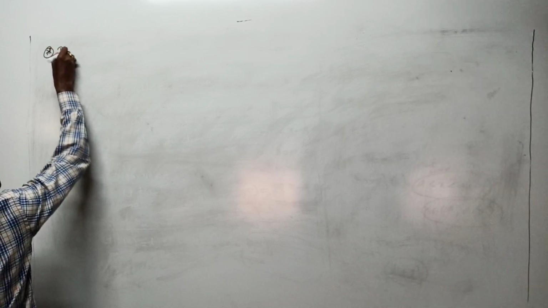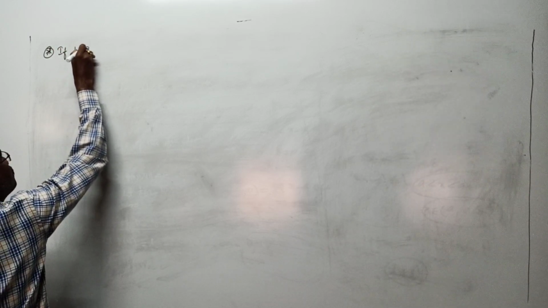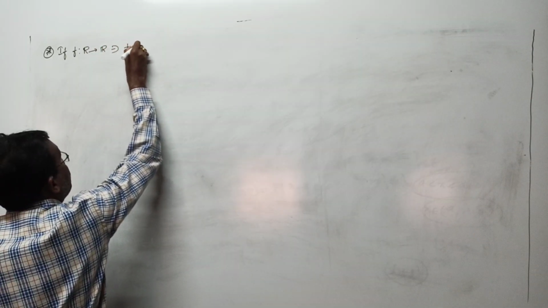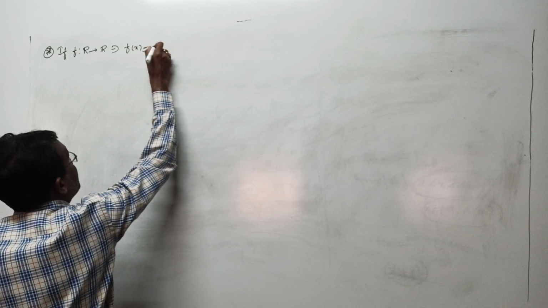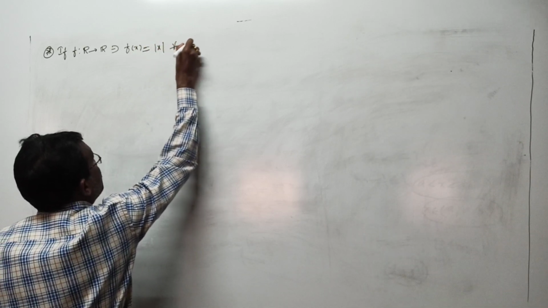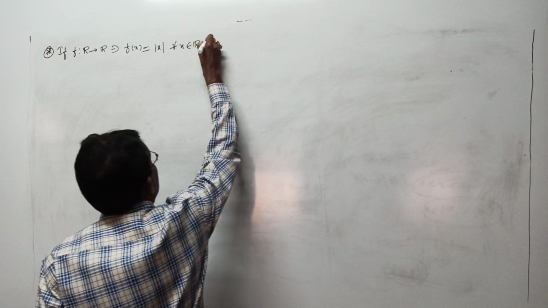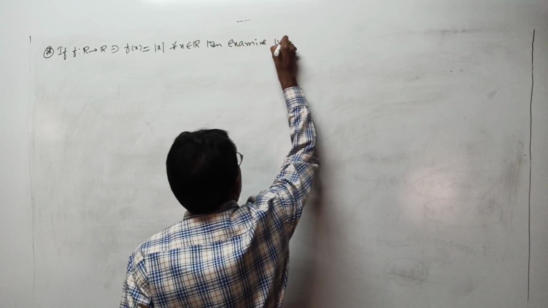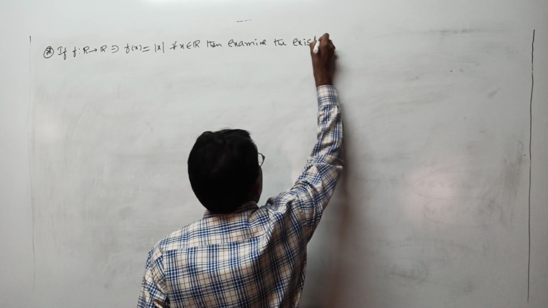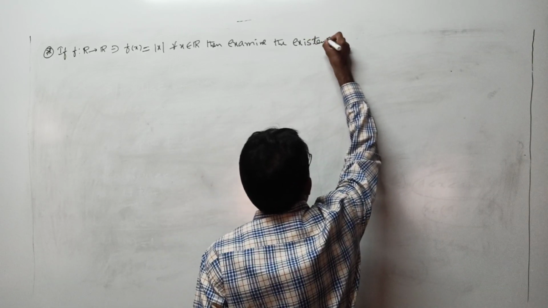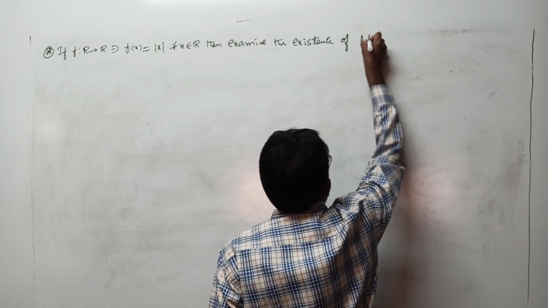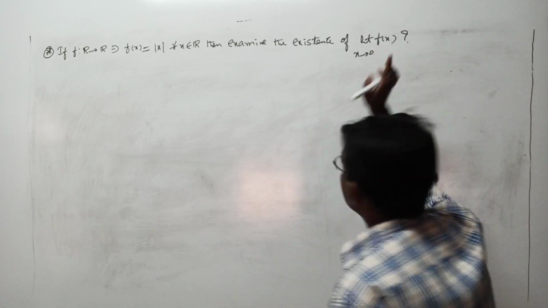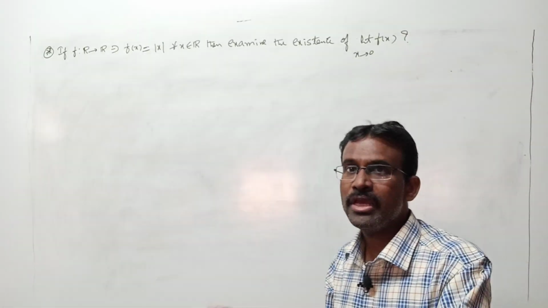If f is a mapping from R to R, real number set to real number set, such that f of x is equal to mod x for all x belonging to R, then examine the existence of limit f of x as x tends to 0. Means the limit exists or not, that we have to examine.